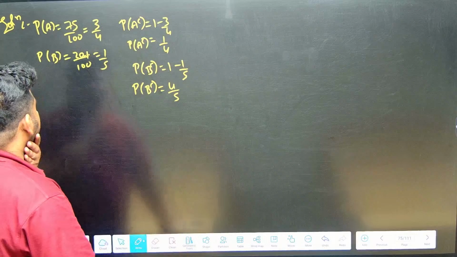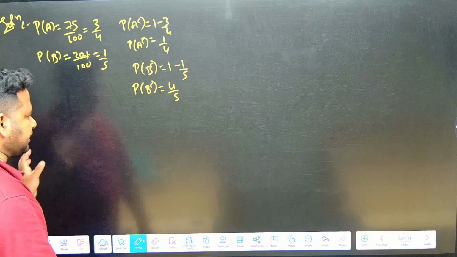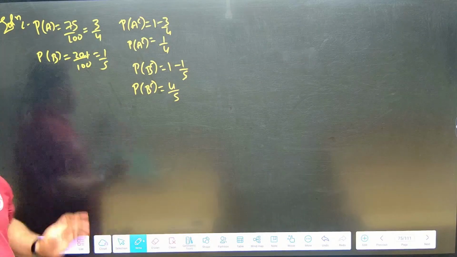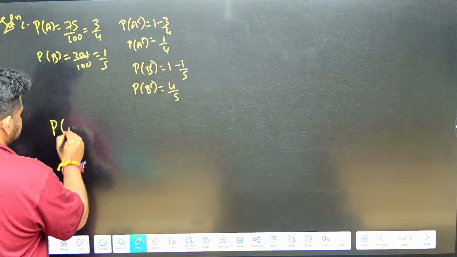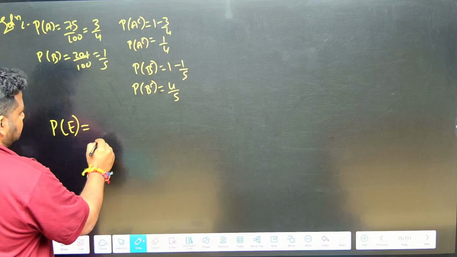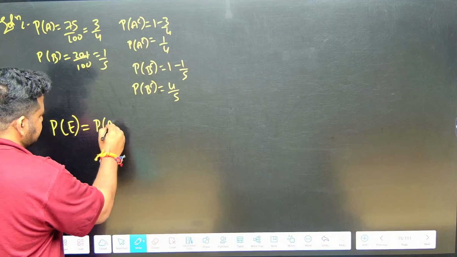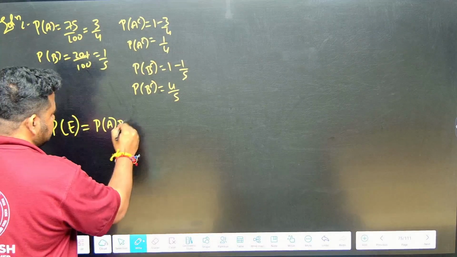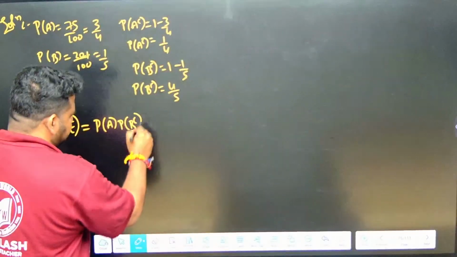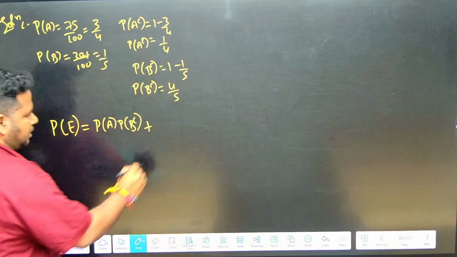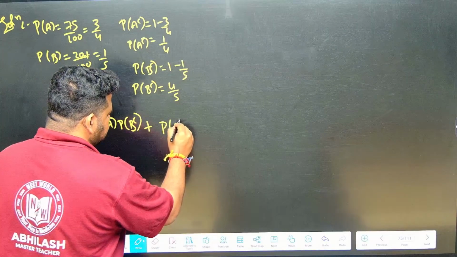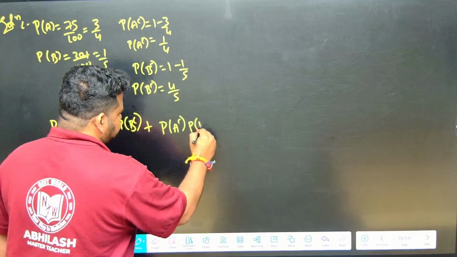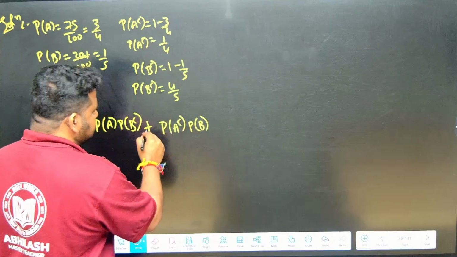Now let us denote the event where there is a mismatch. Let E be the event such that A is telling truth but B is lying, that is probability of A into probability of B complement, plus, or, A is lying and B is telling the truth. So two cases means I will be using or.